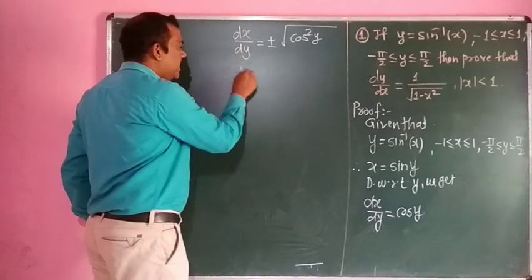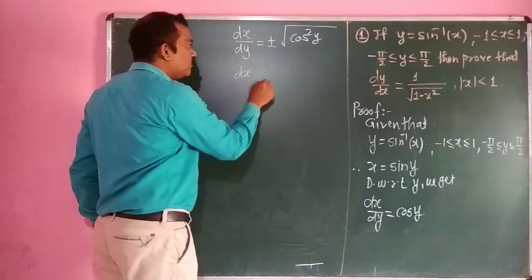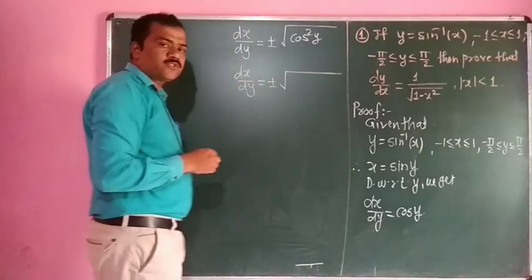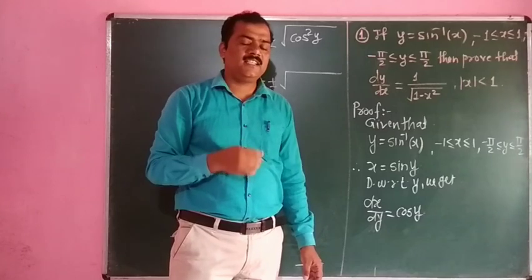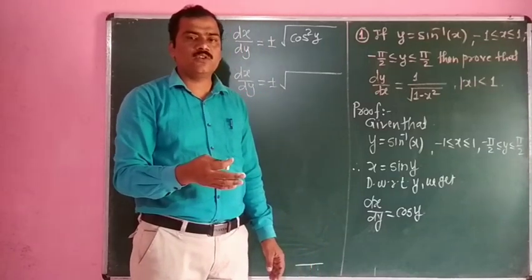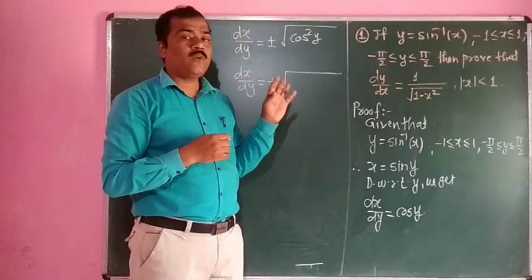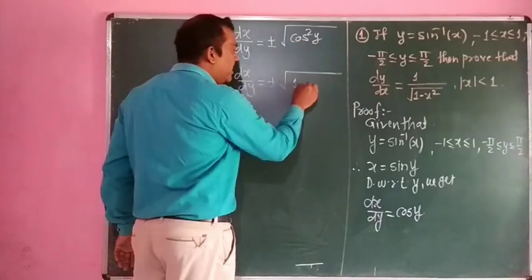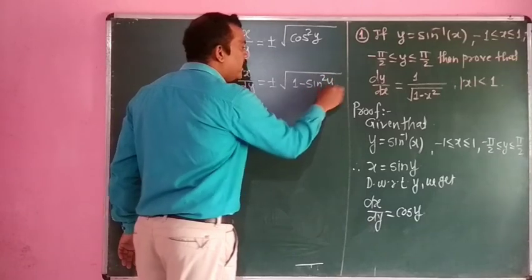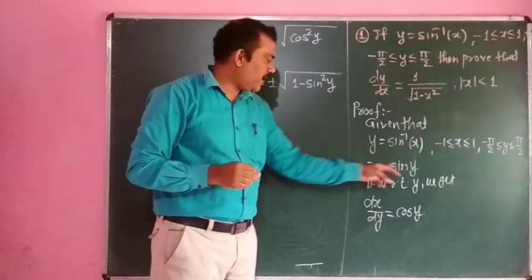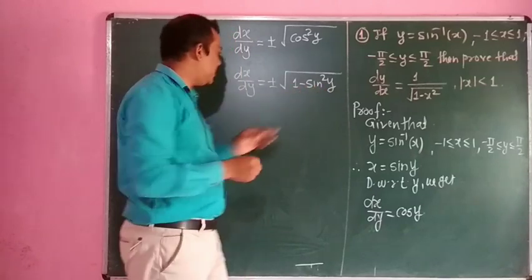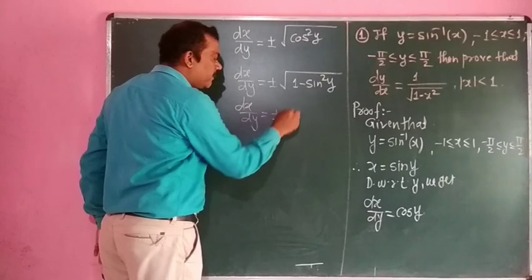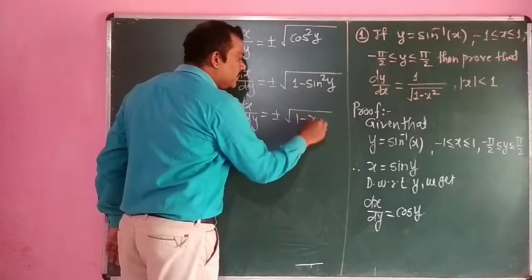That's why dx by dy is equal to plus minus under square root of, what is the value of cos square y? We know the standard identity sin square y plus cos square y is equal to 1 for any value of y. So we substitute the value of cos square y as 1 minus sin square y. And here the value of sin y is x. Substituting this value, dx by dy is equal to plus minus under square root of 1 minus x square.